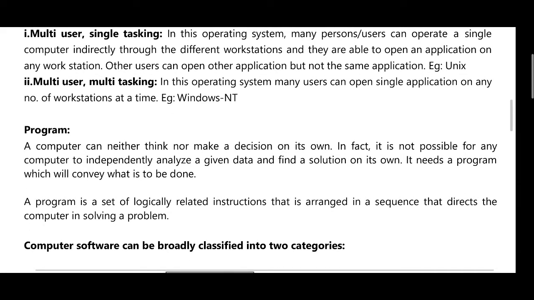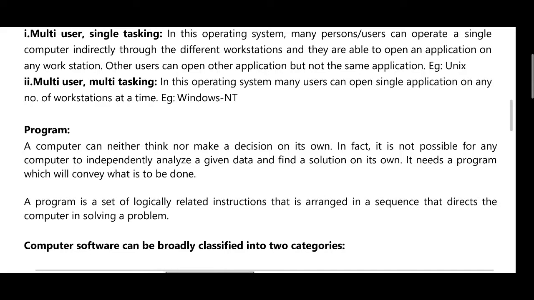Next, program. A computer can neither think nor make a decision on its own. In fact, it is not possible for any computer to independently analyze given data and find the solution on its own.